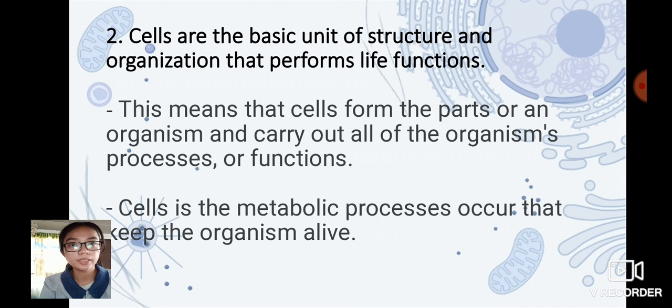So number 2, cells are the basic unit of structure and organization that performs life functions. This means that cells form the parts of an organism and carry out all of the organism's processes or functions. The organism is you, me, and us, and all living things are made of cells. Remember that. Furthermore, in cells, the metabolic processes occur that keep the organism alive. This is why cells are called the basic unit of life, because all living things have proper functions of cells.